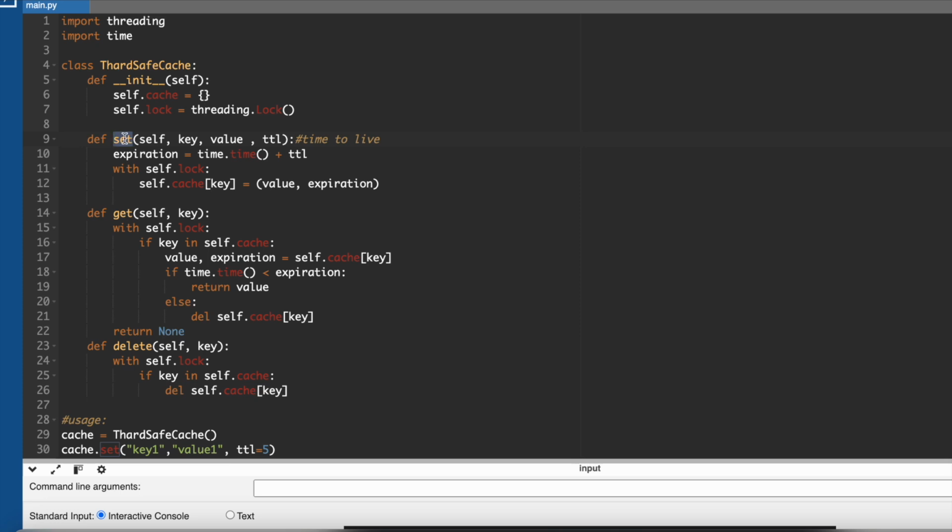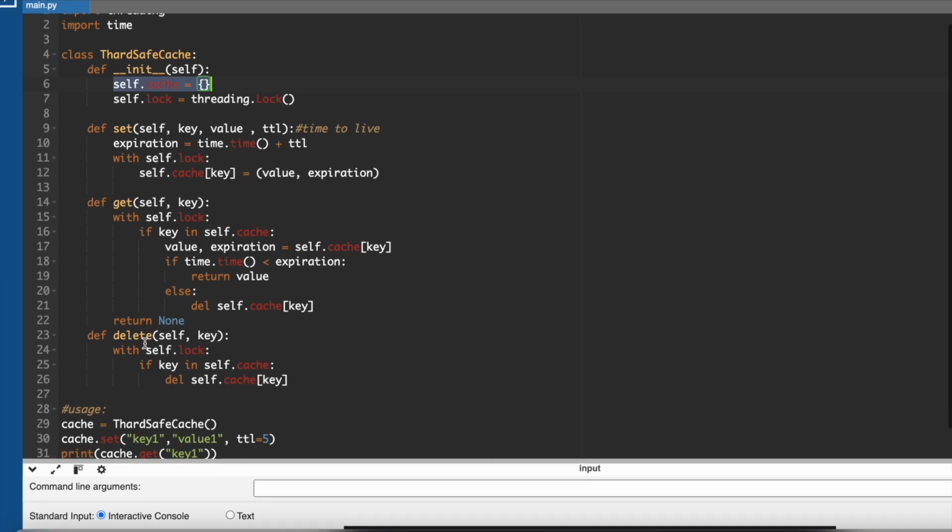So we need three methods inside this cache. One is set, by which we will set the key value pairs. Get, by which we will pass a key and we will get the value from the cache storage. Right now we are using an in-memory cache, which is a dictionary. And then you can use a delete method to delete from the cache if you want to do so. One way is that you can define a TTL when you are setting a cache, and based on the TTL it will get deleted automatically.